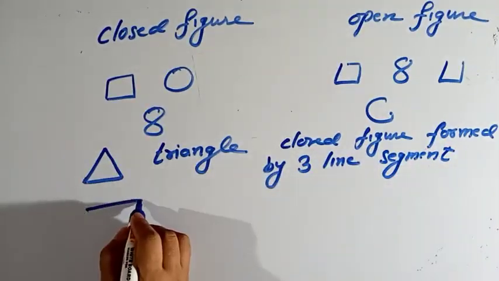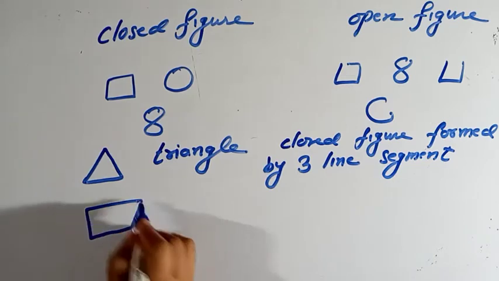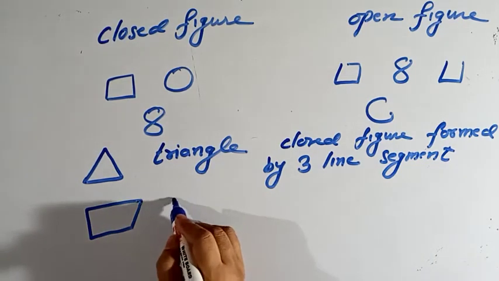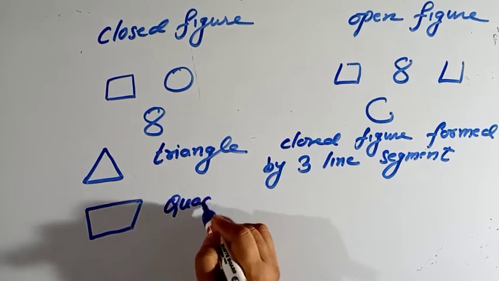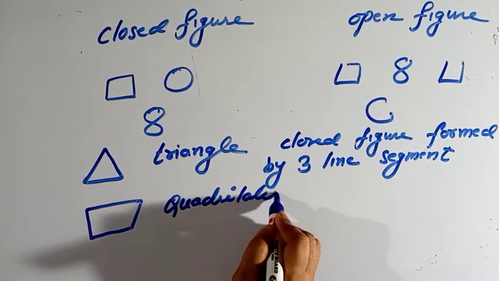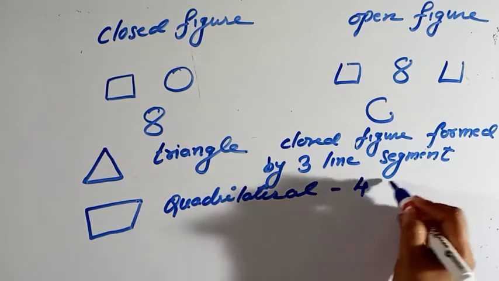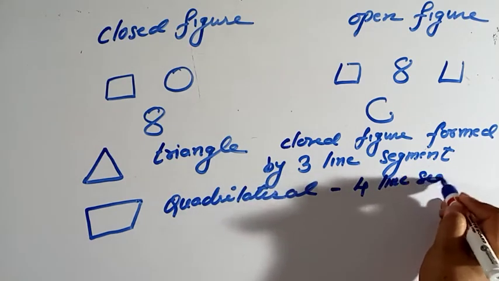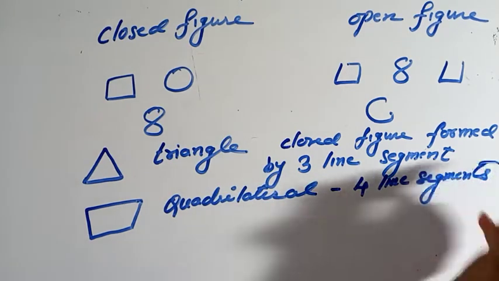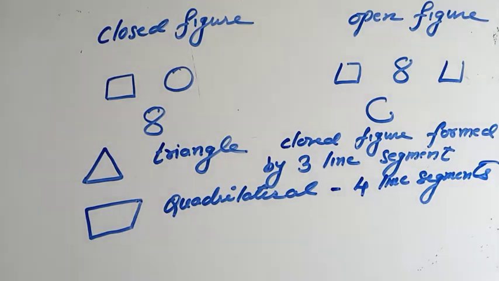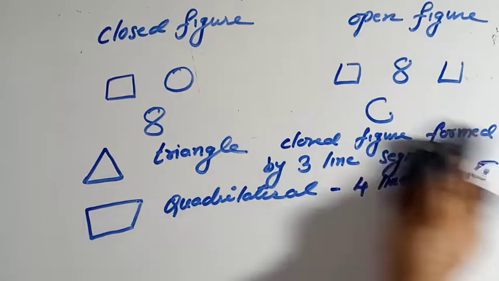Now if I take a quadrilateral, this is a quadrilateral. A quadrilateral is also a closed figure, but formed by 4 line segments. Clear?